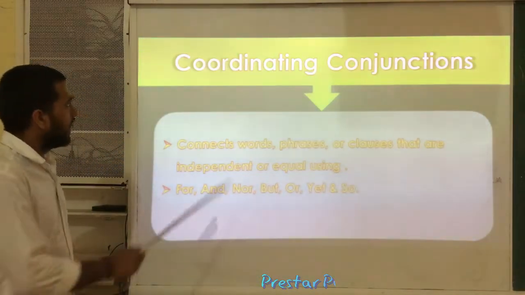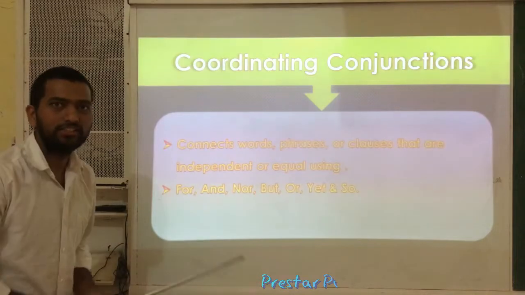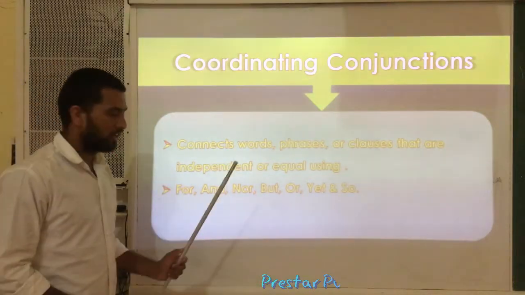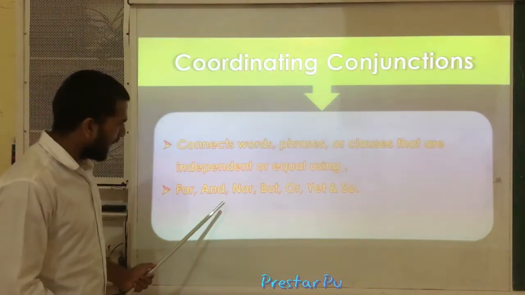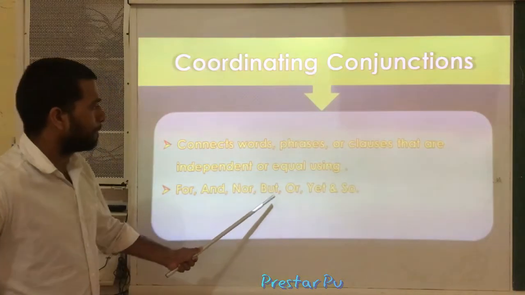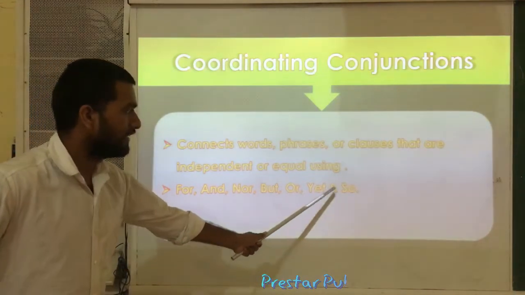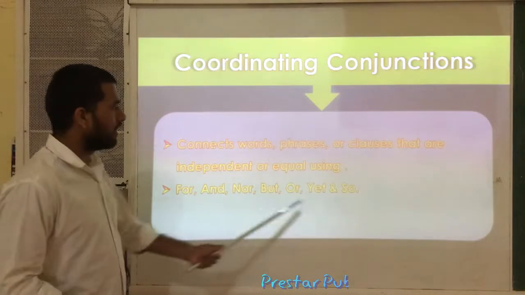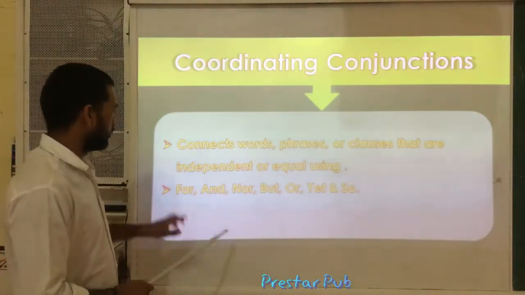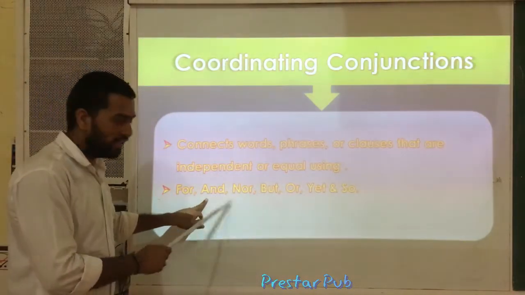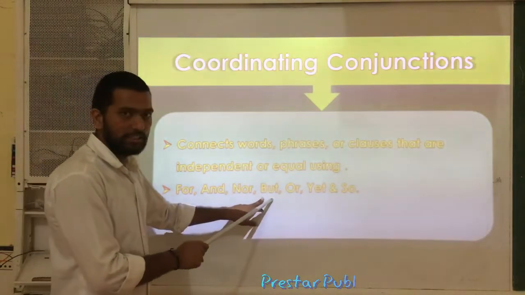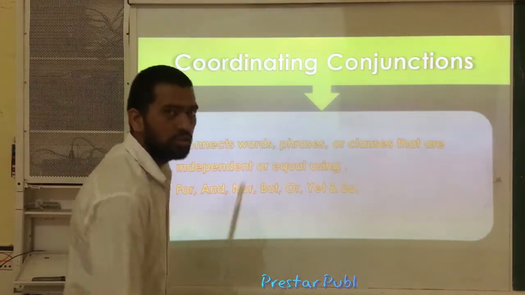Let us see. And what are coordinating conjunctions? Coordinating conjunctions are for, and, nor, but, or, yet and so. Okay, these are coordinating conjunctions. What are they? For, and, nor, but, or, yet and so.